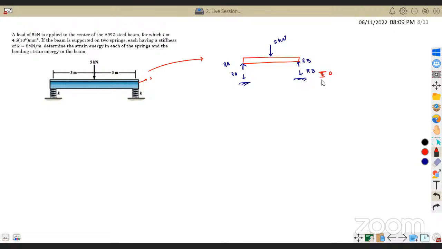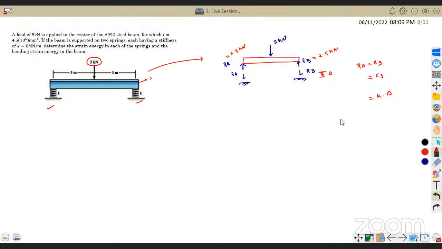Now, how can I relate this delta? I can simply relate it. One thing we know is that the load was acting exactly at the center, 5 kilonewton, so I can split it. This will be 5 by 2, 2.5 kilonewton, symmetric. So this will also be 2.5 kilonewton. So Ra is equal to Rb, which will be equal to my spring force in either spring, and that will be equal to K into delta. From the base formula we know that already.